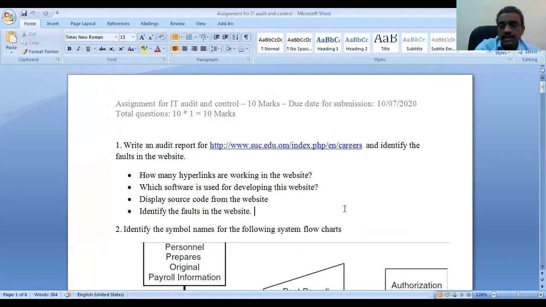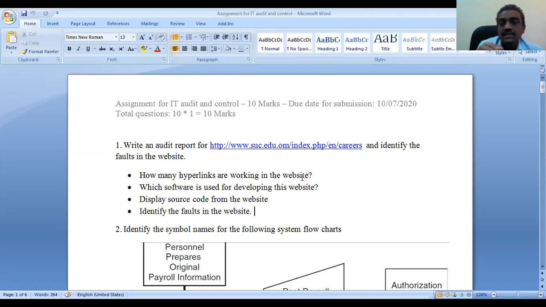In chapter 1, first I gave you the example of Oman Air. For the Oman Air software or website, how are you going to audit? How many hyperlinks are working fine in the website? You have to identify. Maybe 10 or 12 or 13 are working fine. Some hyperlinks are not working. You have to find them.